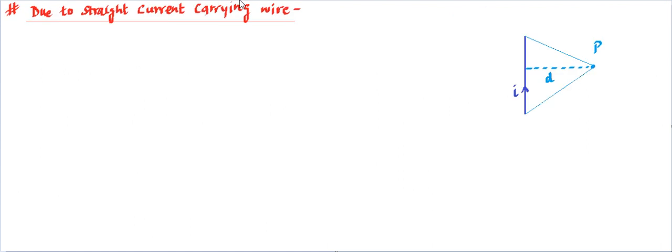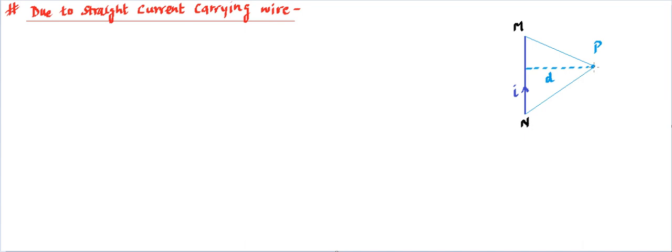Now let's move towards another important formula, that's magnetic field due to a straight current carrying wire. So let's say this is a straight current carrying wire and it has a current I. And let's say these are the end points. This is end point M. This is another end point which is N. So the length of the current carrying wire is NM and it is a straight wire.